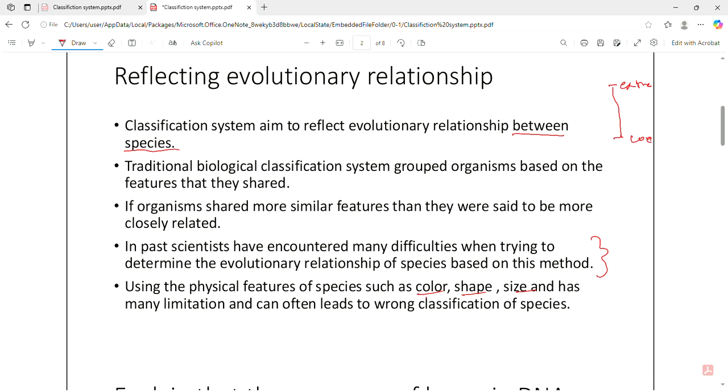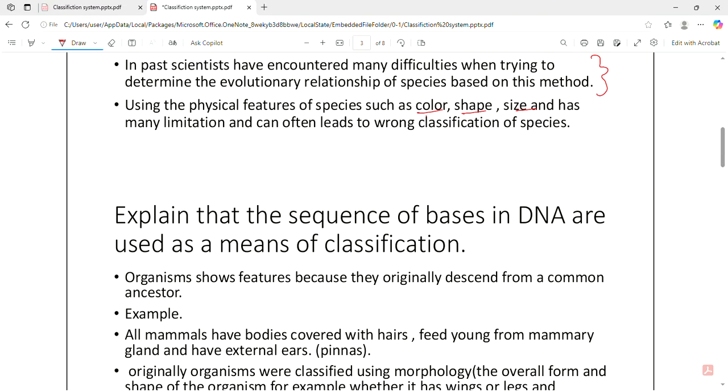We can't say that animals with the same color, same shape, and same size should be grouped together, because although their physical features are the same, their internal building is not the same. So that system of classification was not justified.